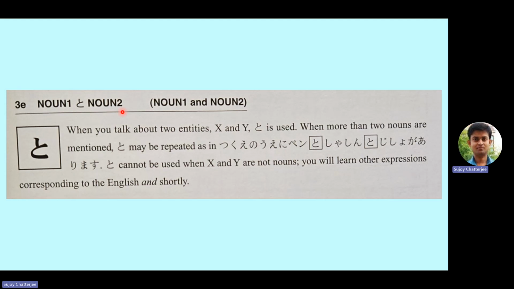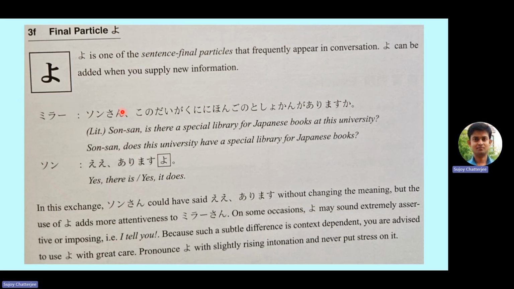But there are certain exceptions which we will see in the coming lessons. The next is the final particle yo. Why is it called a final particle? Because whenever it is used, it comes at the end of the sentence.